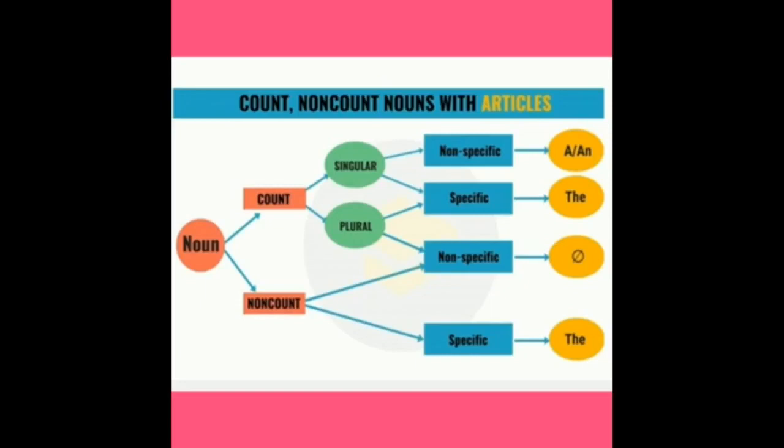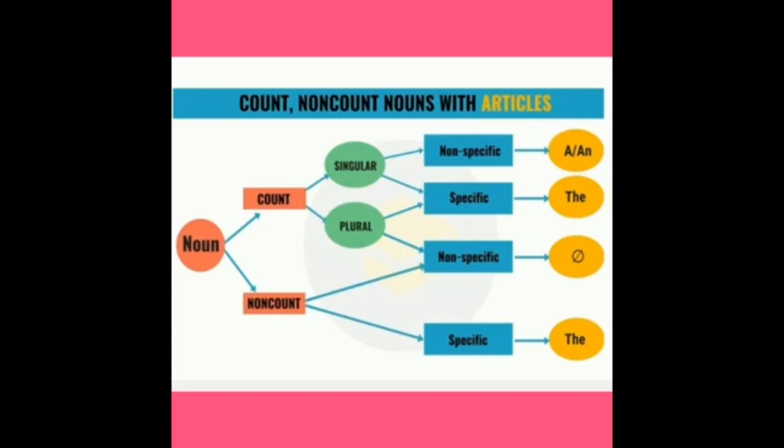So once again: noun, countable, singular, non-specific, article a or an. Countable singular specific, the article the is used. Countable plural specific, the is used. Countable plural non-specific, no article is used.